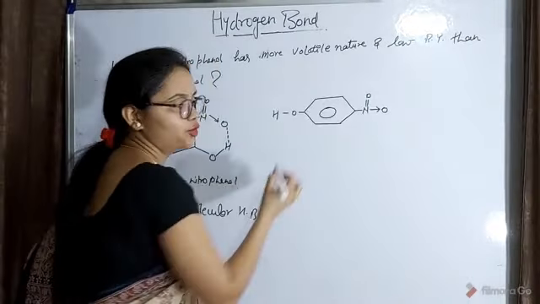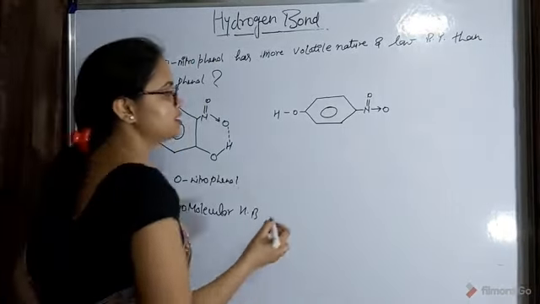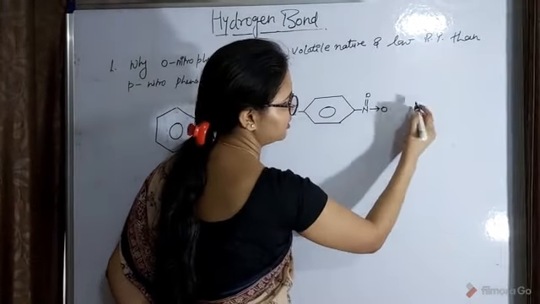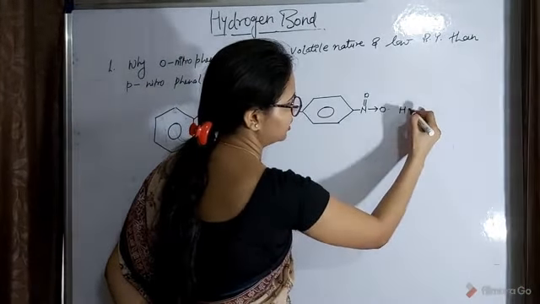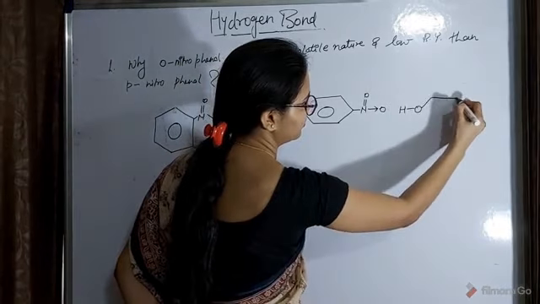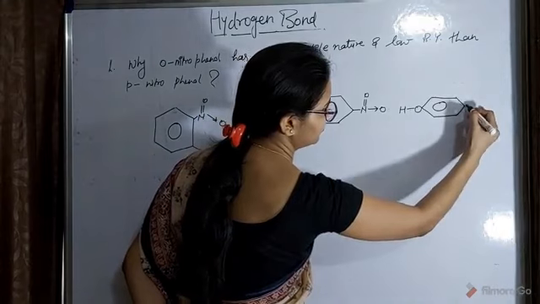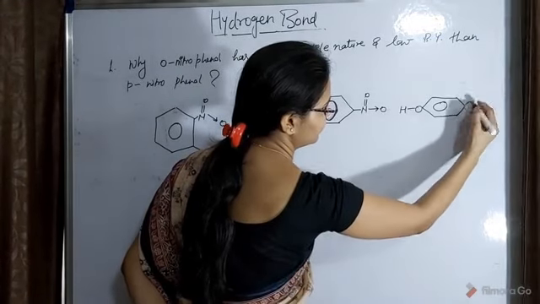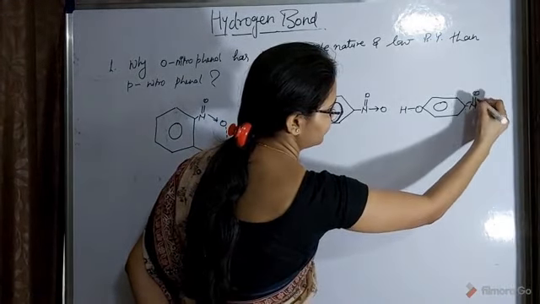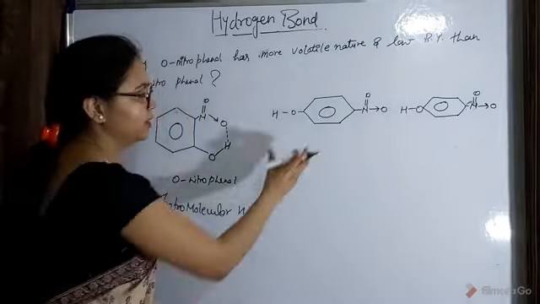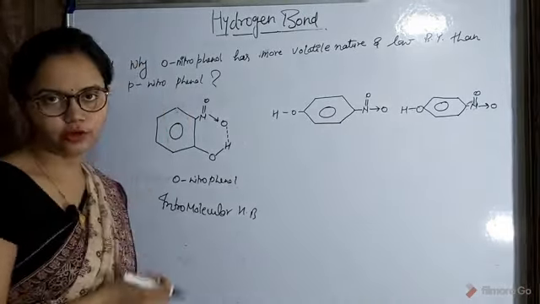Okay, this is the paranitrophenol case, okay. So in this case this is the first molecule, and let's draw the another molecule. Okay, so this is the one molecule of nitrophenol and this is the another molecule of nitrophenol, okay.